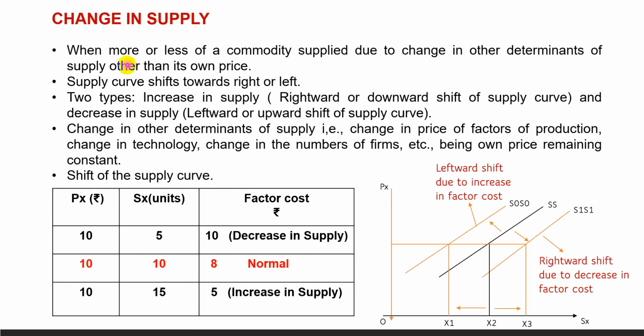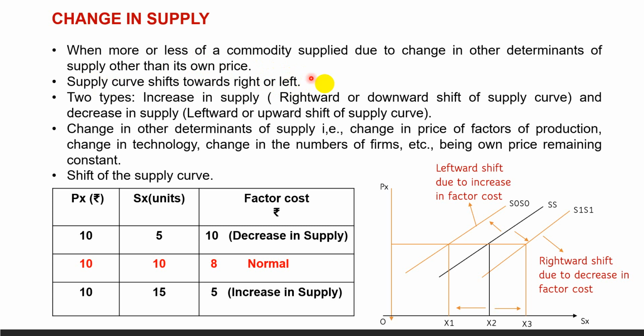Change in supply. When more or less of a commodity is supplied due to change in other determinants of supply other than its own price, that means the price is constant, it is called change in supply. In this case, the supply curve shifts towards right or left, and there is a formation